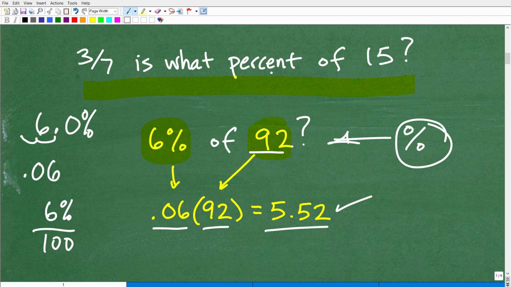So 3/7 is what percent of a number. We're like, okay, well, I'm looking to maybe take a percent and change it to a decimal, but this is not this type of problem. This is asking what percent. So we have to really think about the concepts of percent.